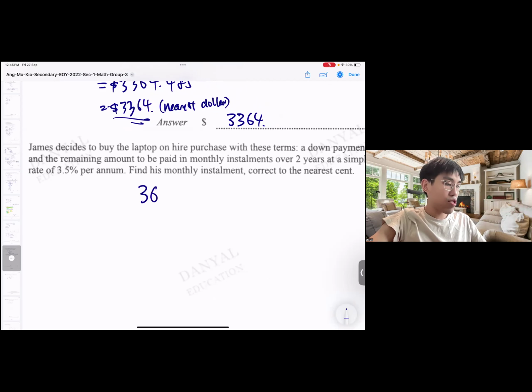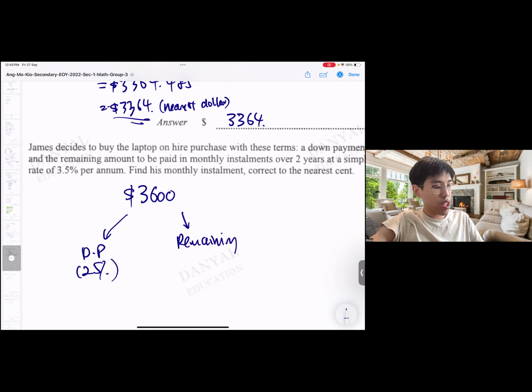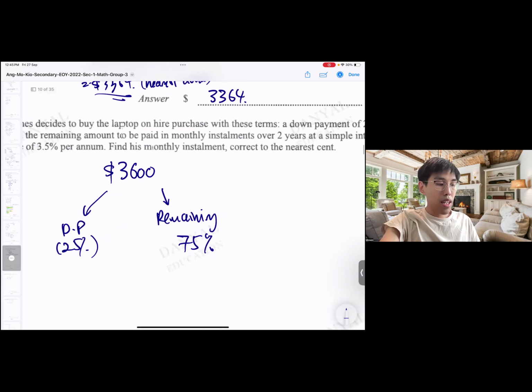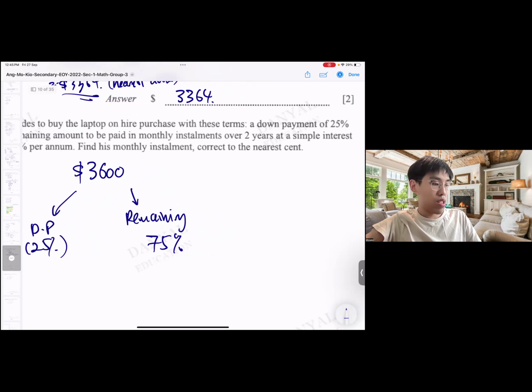So original price is $3,600. The down payment is here, which takes up 25%. That means the remaining is to be split for the 2 years. So the remaining will be 75%. However, then I need to add something called interest.